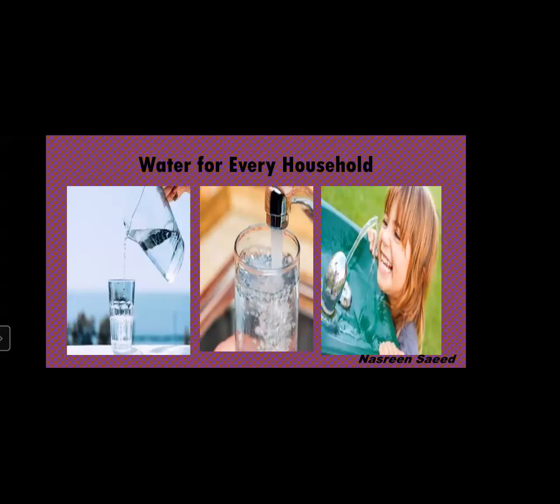Why should we have safe drinking water? Because if we drink safe, potable water, it will be helpful for us. We will be healthy. We won't fall sick. So, to ensure good hygiene and good health, we should have safe drinking water.